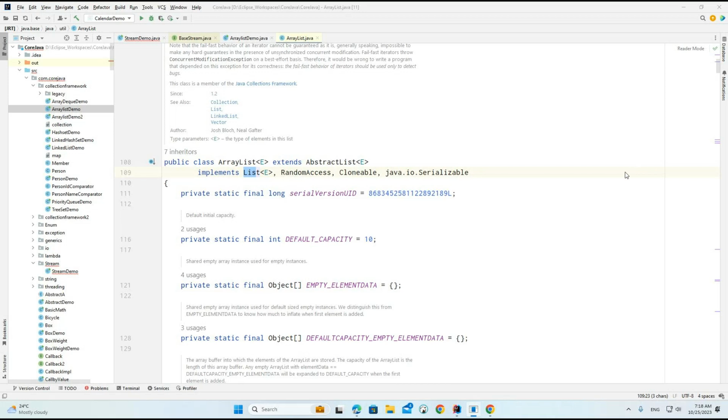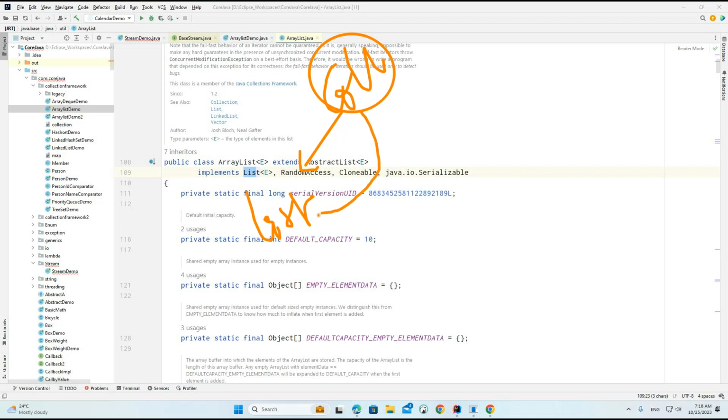This is the relation we are having. First, collection is the top interface, and one part of it is extended by list here. Whenever it is extended, through inheritance the super interface functionality can be directly accessed in this particular list, whenever we use the keyword extends.